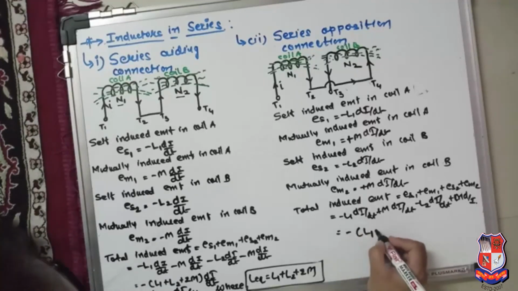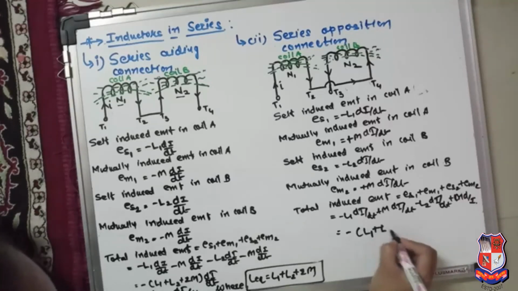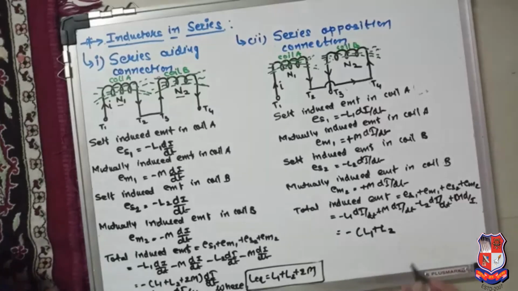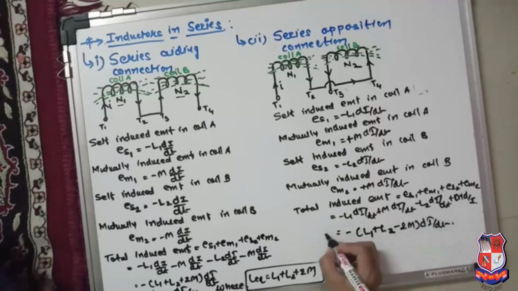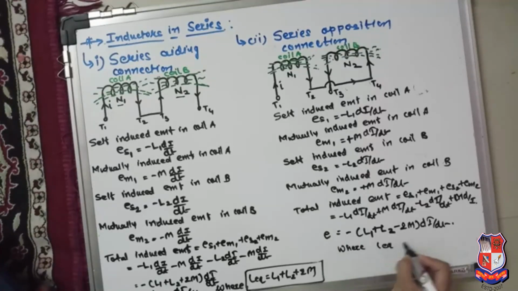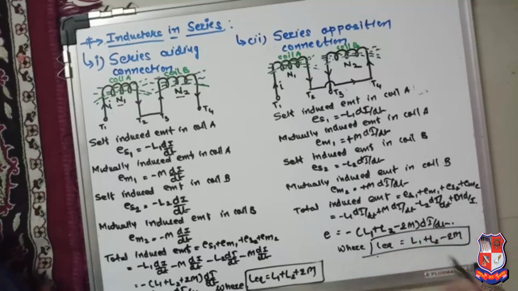So L1 plus L2, with minus as common, minus 2M, times di by dt. That is the total induced EMF. So L equivalent is equal to L1 plus L2 minus 2M. It is for the differential connection.